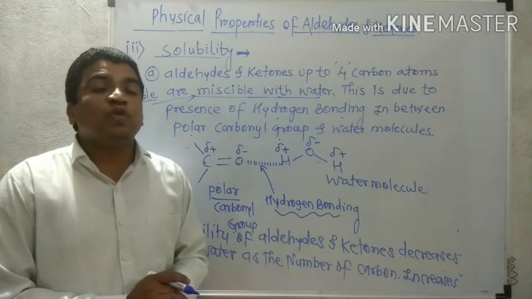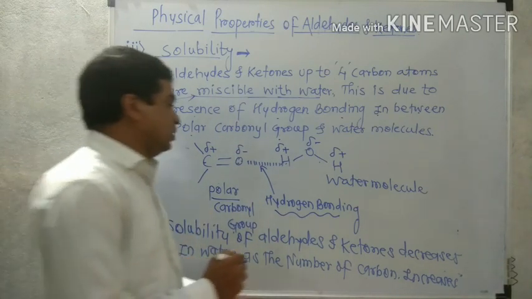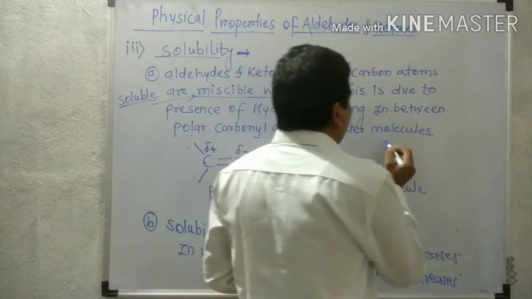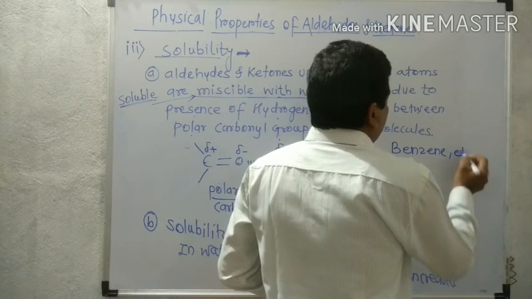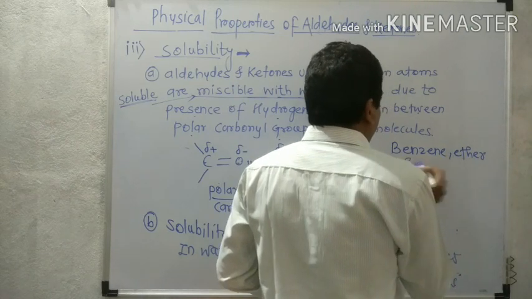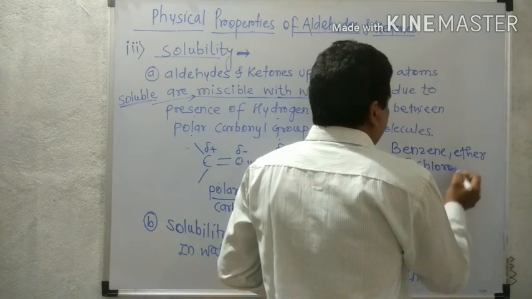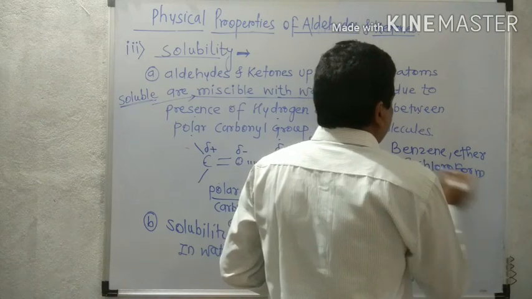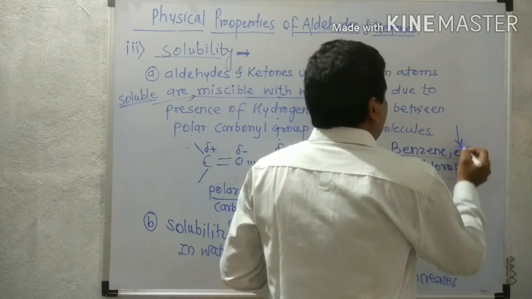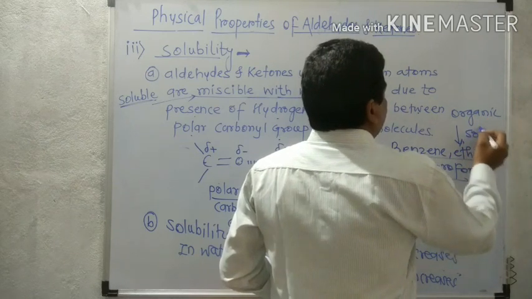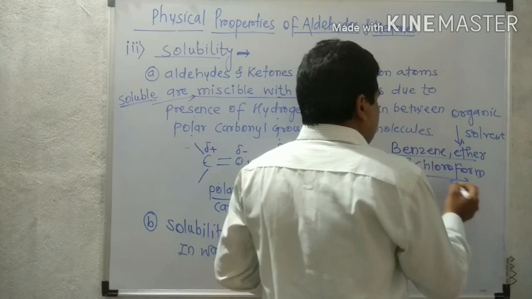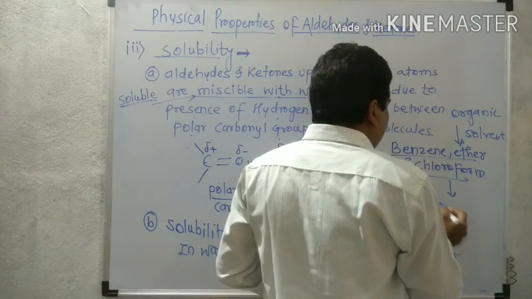But what about the solubility in organic solvents? That means organic solvents like benzene, ether and chloroform. These are examples of organic solvents. In these organic solvents, aldehydes and ketones are completely soluble.